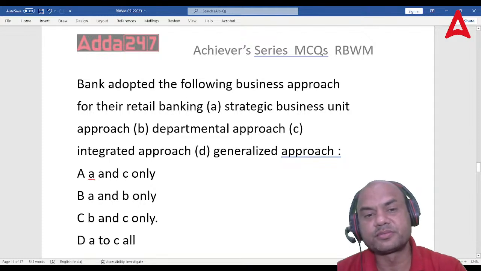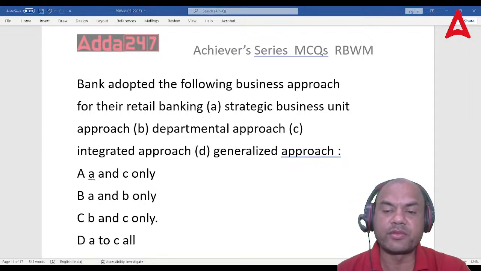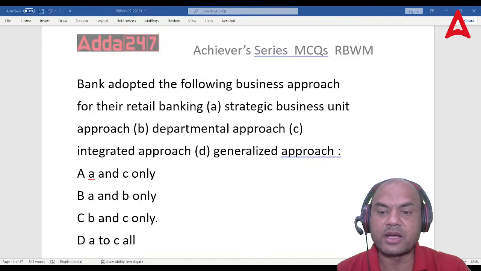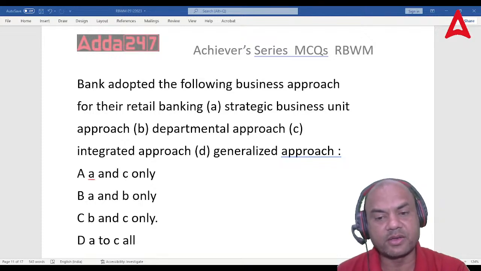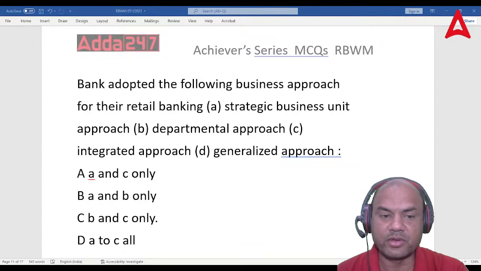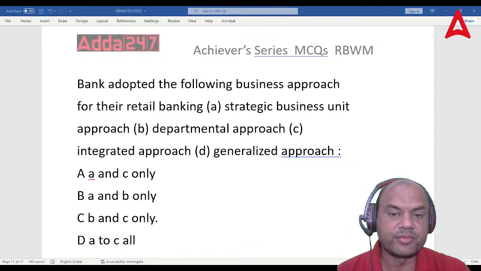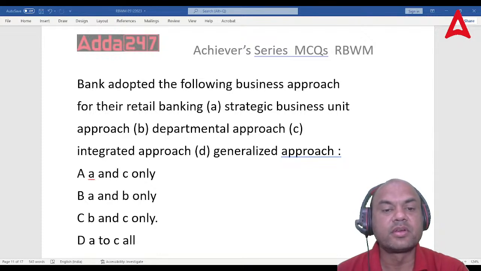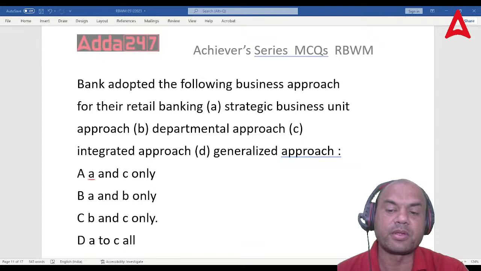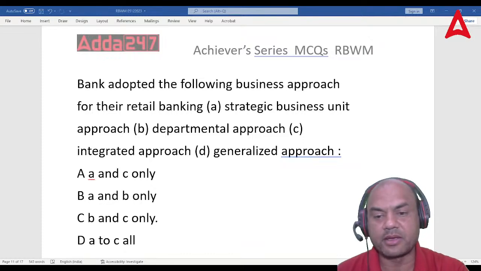Think of this, everyone. Correct, Ruhi, you are right. Ruhi Sharma, right? Yeah. Niveda also right. Okay. So tell me now, which is the business approach adopted by the bank?